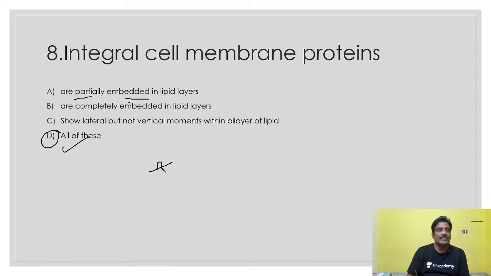Proteins move laterally, not vertically. Lateral movement of proteins is very important for normal functioning of the cell membrane. So we have to study the fluid mosaic model of the cell membrane. So all of this is the answer.